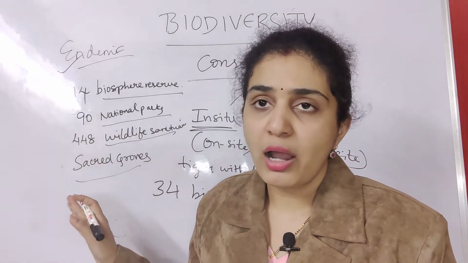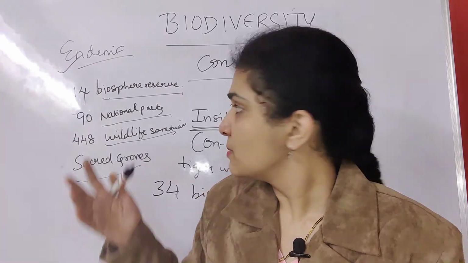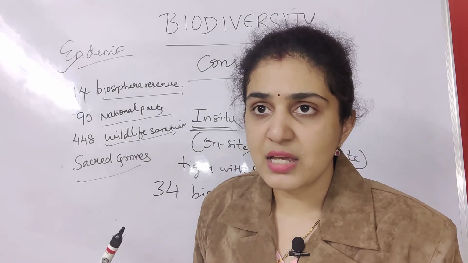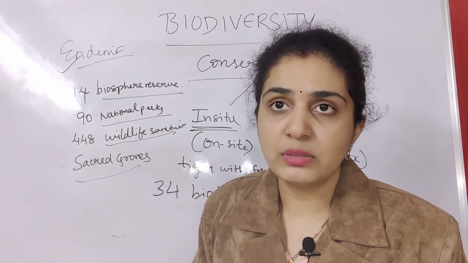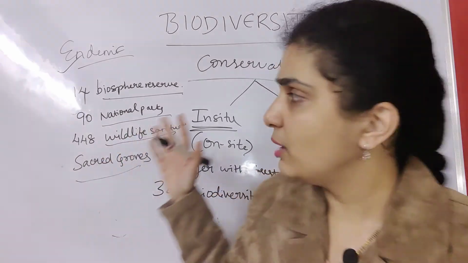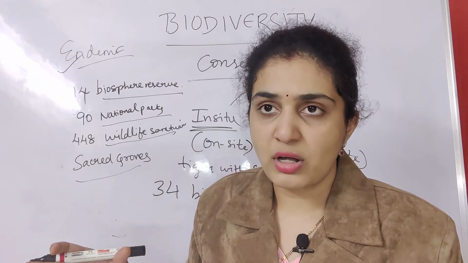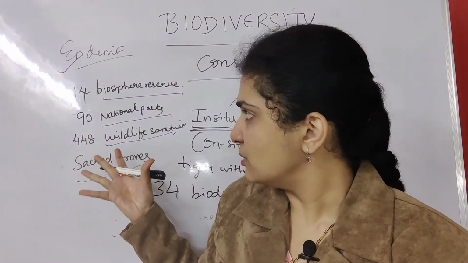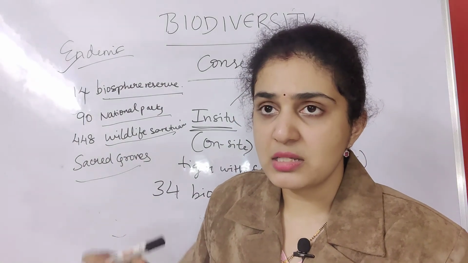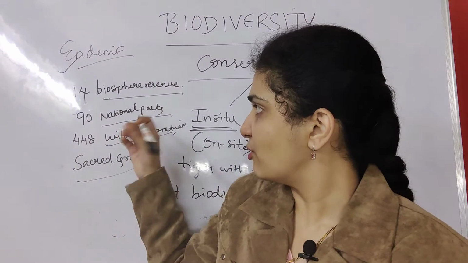Means these all are on site only. Suppose biosphere reserves, national parks, wildlife sanctuaries, these all were not created by humans. If they are created by humans, that is called ex situ protection. Suppose you see a forest with so many plants or animals, you classify it under one thing like biosphere reserve or national park.